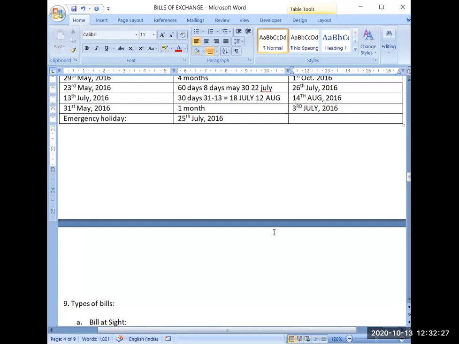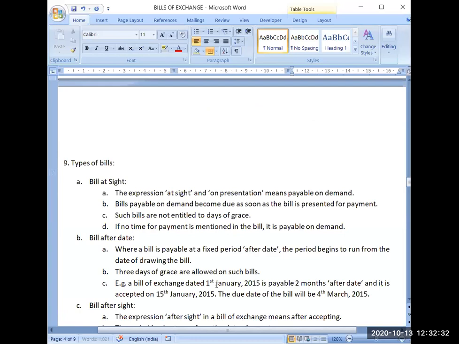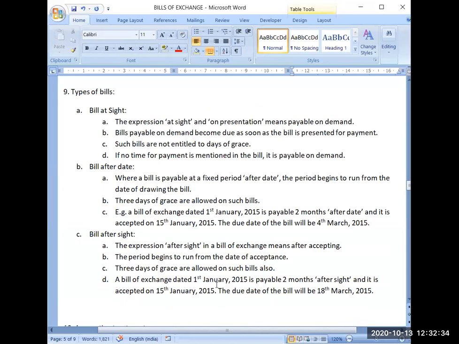So we have practiced how to calculate the due dates. Now coming to the next portion. Now there are various types of bills of exchange, and there are certain technical terms, so we need to understand what is the meaning of these terms. First type of bill is bill at sight.